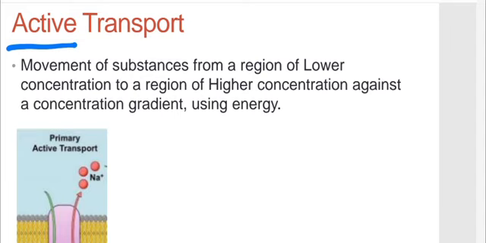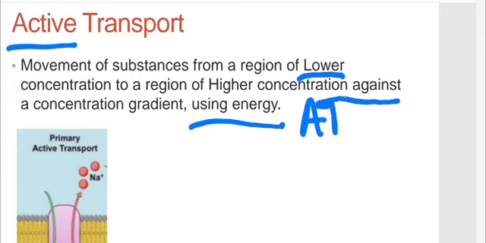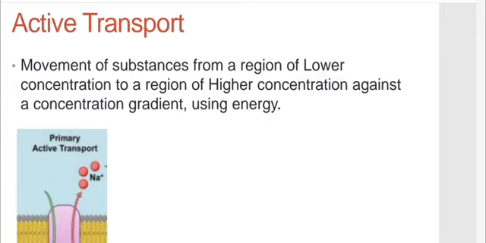So it is a movement of substances from a region of lower concentration, opposite of diffusion, to a region of higher concentration. In diffusion, we're going with the concentration gradient. Here I'm going against the concentration gradient. And to do that, the cell must use energy. It must use ATP.